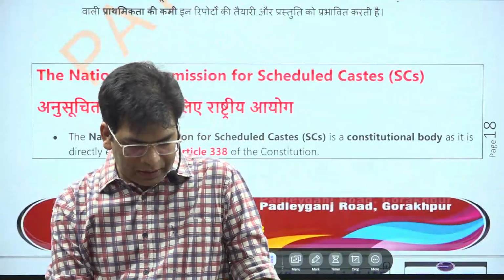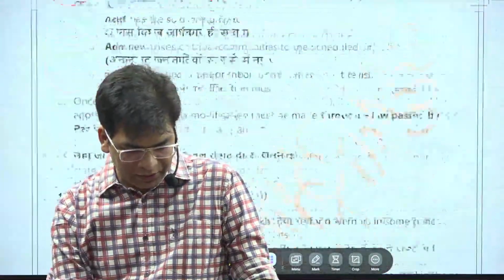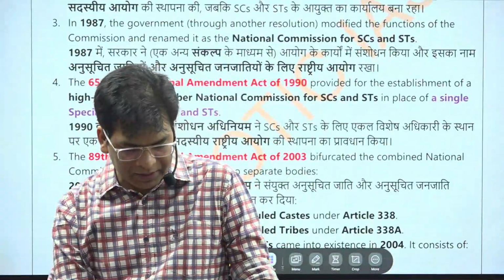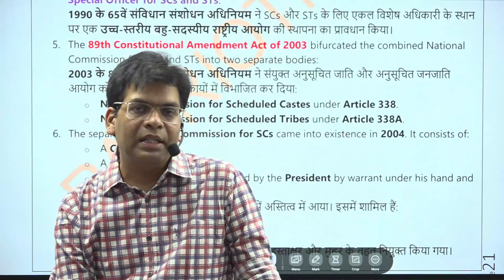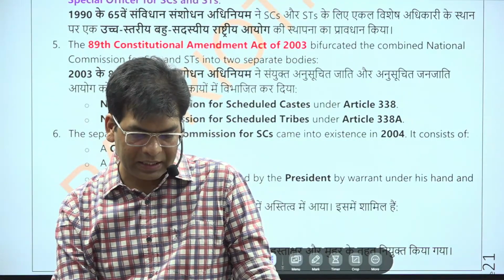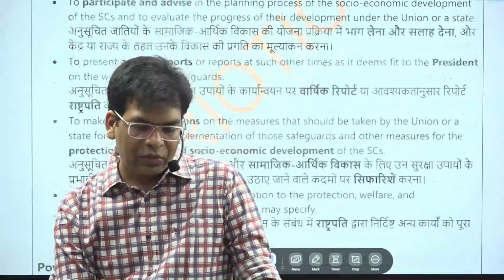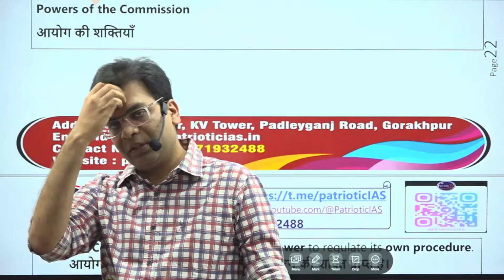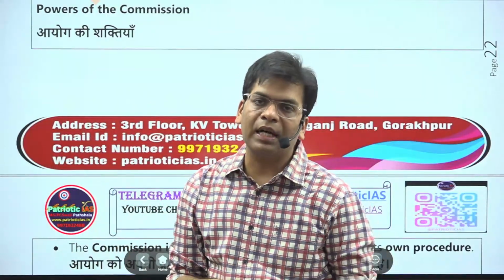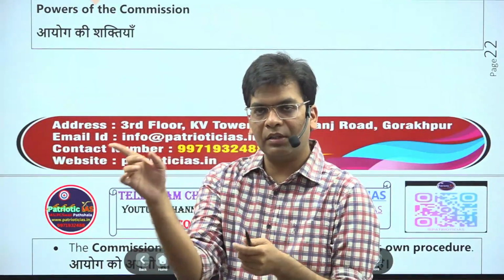We have provided this detail of the National Commission for SC. Please remember there is very much similarity between the National Commission for SCs, the National Commission for STs, as well as the National Commission for OBC. So you should be clear about these articles. Article 330 talks about reservation in parliament.